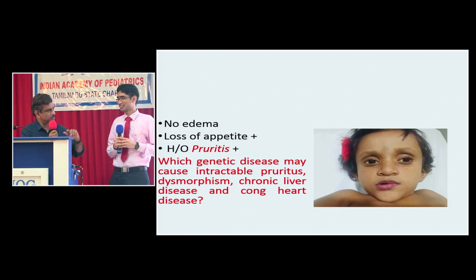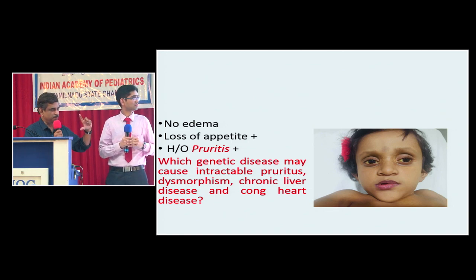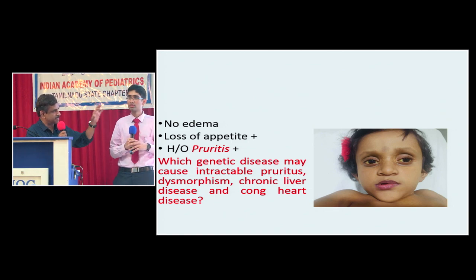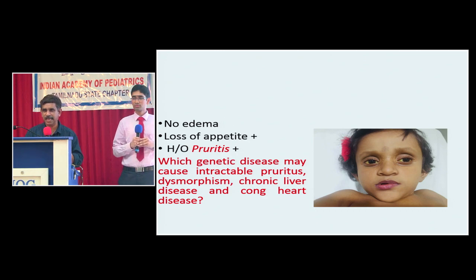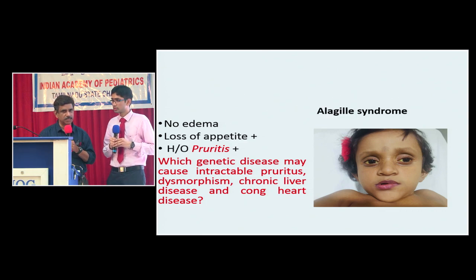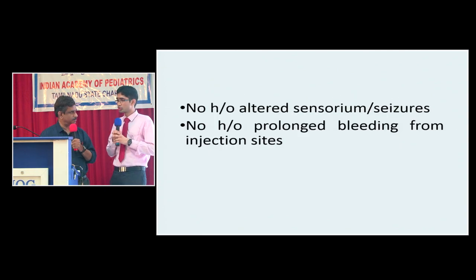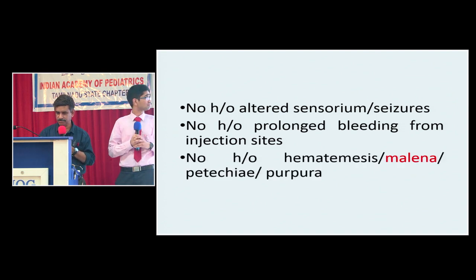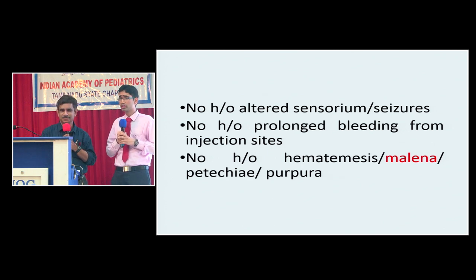What are the findings? You can see broad forehead, deep set eyes, jaundice, triangular face, pointed chin. This is Alagille syndrome. Alagille syndrome patients may present with intractable pruritus. That's also a chronic liver disease. There was no history of altered sensorium or seizures. No history of prolonged bleeding from injection sites. There was no history of hematemesis, melena, petechiae, or purpura.